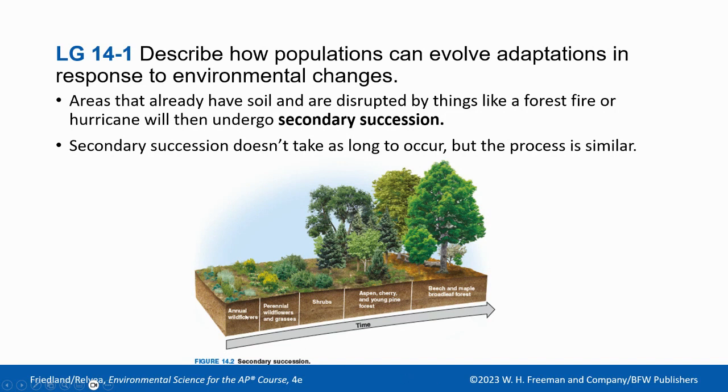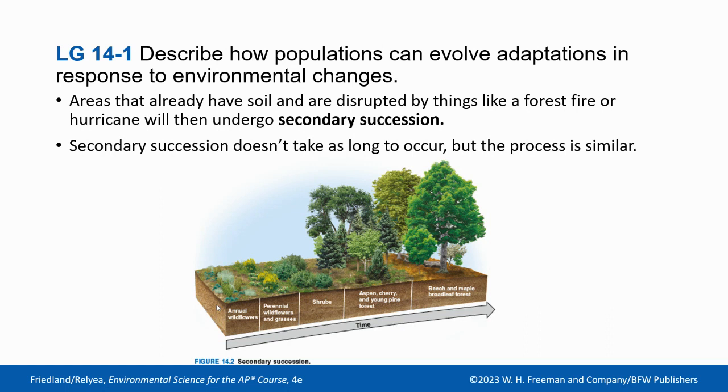Why doesn't it take as long? Well, the soil is already here, and so no matter if the soil has a lot of nutrients or poor nutrients, it's already there. So secondary and primary succession are two different events. Primary, again, happens on a bare rock face that has just been formed. So usually we talk about lava cooling, which is the easiest one, or a long time ago it had been like glaciers sliding everywhere and cutting open sediment to show exposed rock.